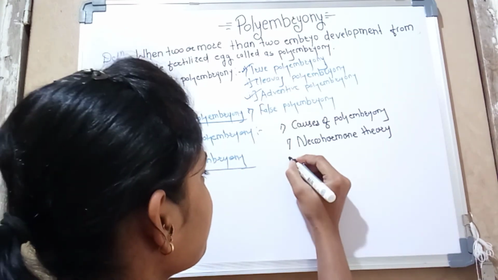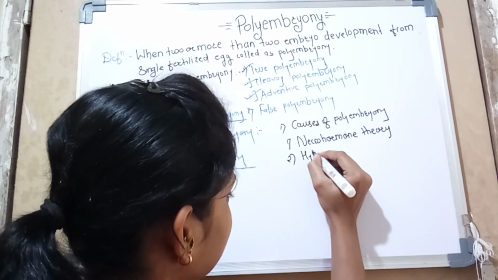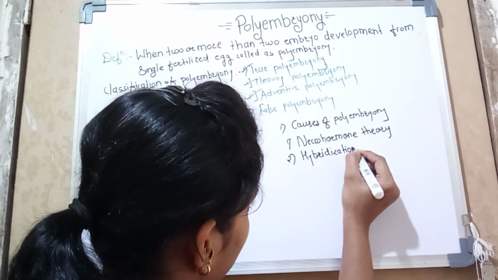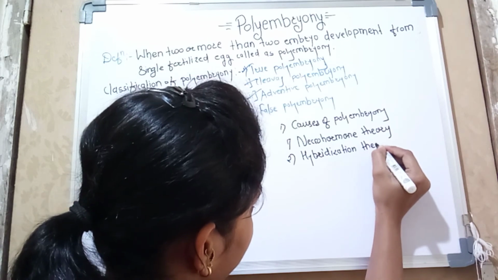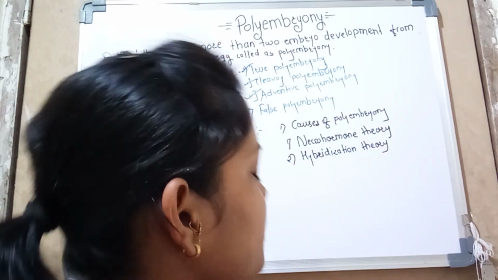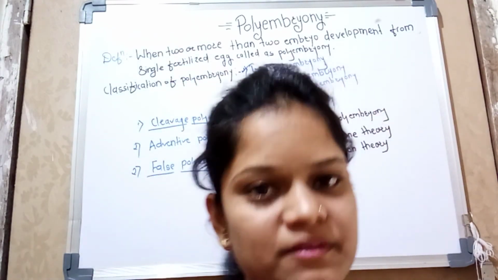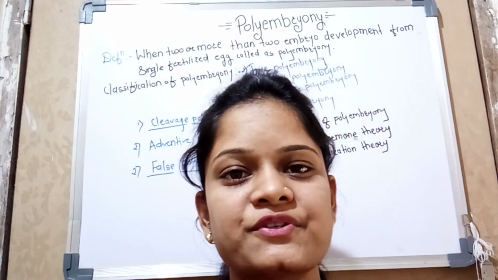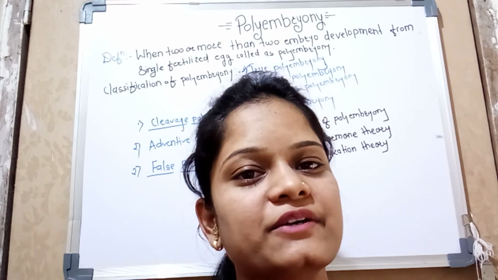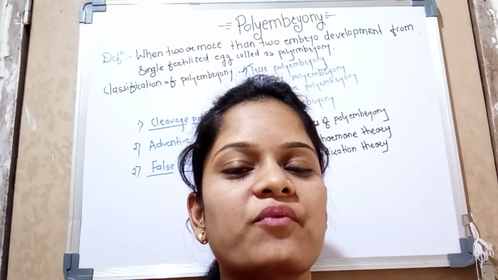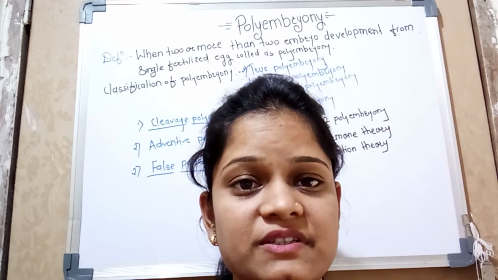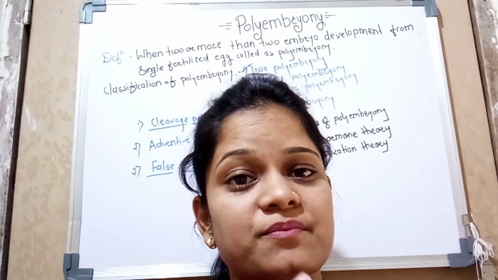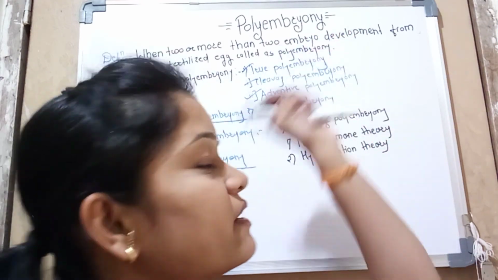The second one is the hybridization theory. The hybridization theory tells us that hybridization is fusion of gametes, and recombination takes place. When recombination of genes takes place, there is formation of units, and this one unit is responsible for the formation of polyembryony.